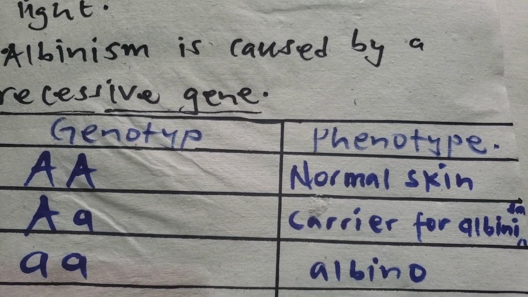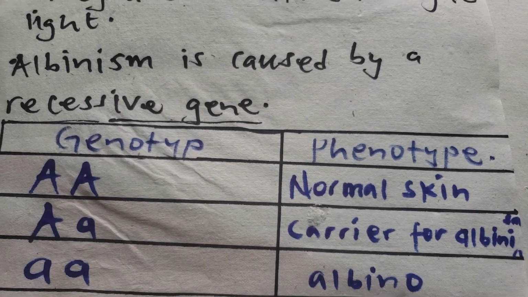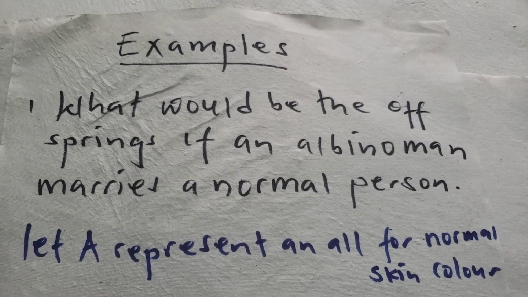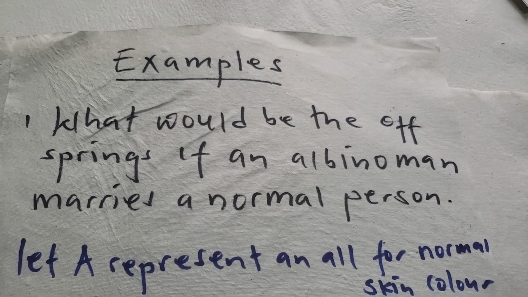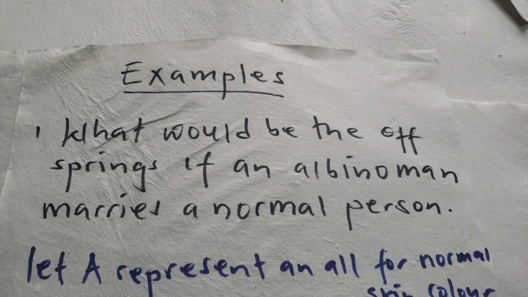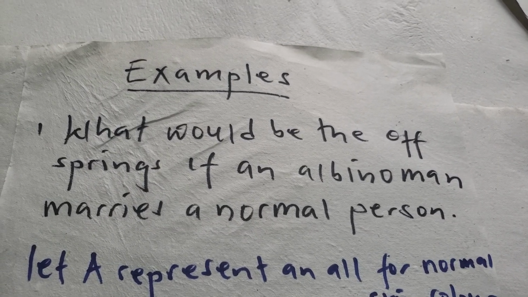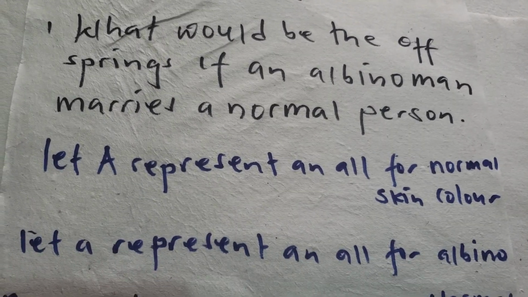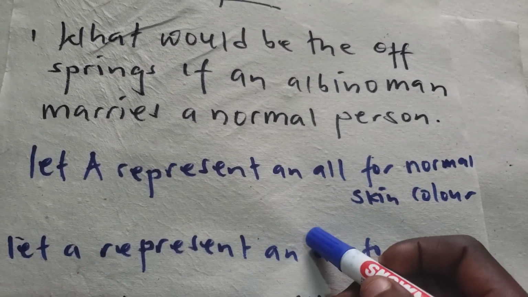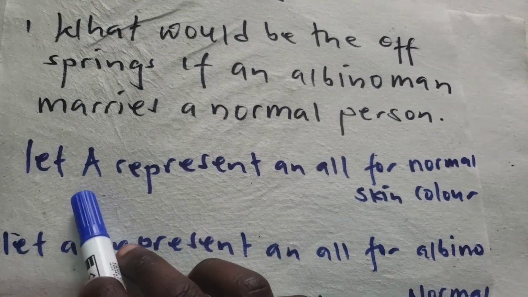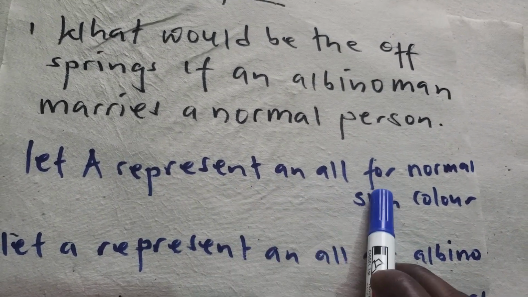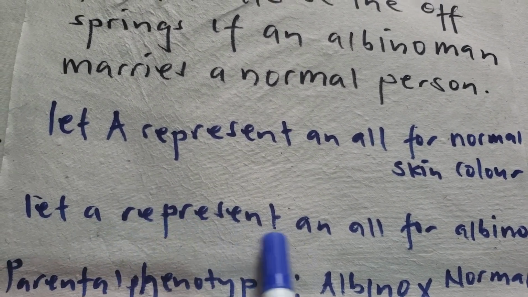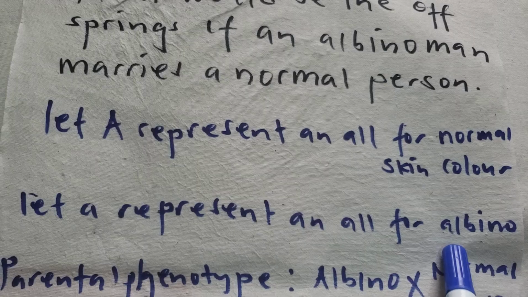So from here, allow me to take you through one of the crosses. Let's look at one of these examples. They are asking, what would be the offspring if an albino man marries a normal person? So we begin by rating. These are the first marks we get. We say let capital A represent an allele for normal skin color, and let small a represent an allele for albinism.